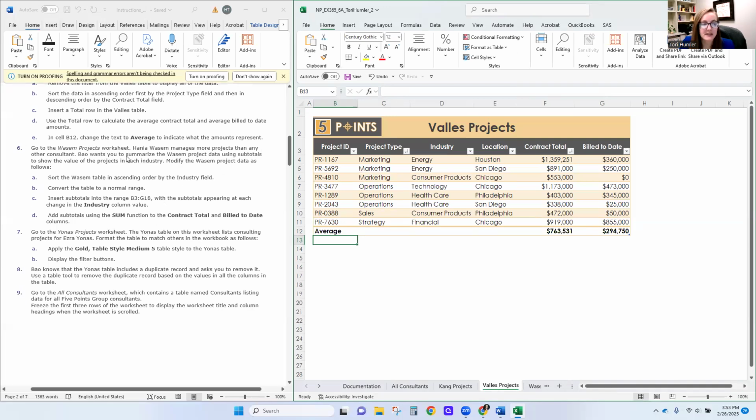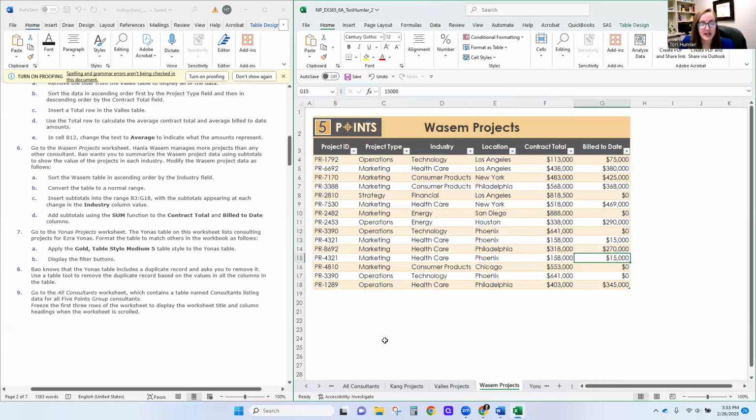So on step 6, we're going to go to the WASM projects. And Hannah Wasm manages more projects than any other consultant. Val wants you to summarize the WASM project data using subtotals. Now subtotals can't go on a table, but the table is great for sorting our data, and then we can turn it back into a range to add subtotals. That's a thing to keep in mind. We can't add subtotals to a table.